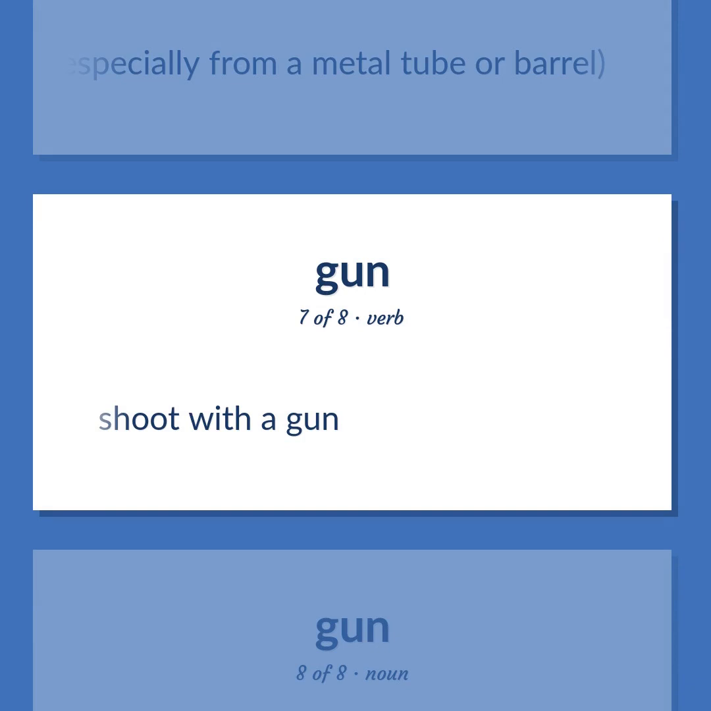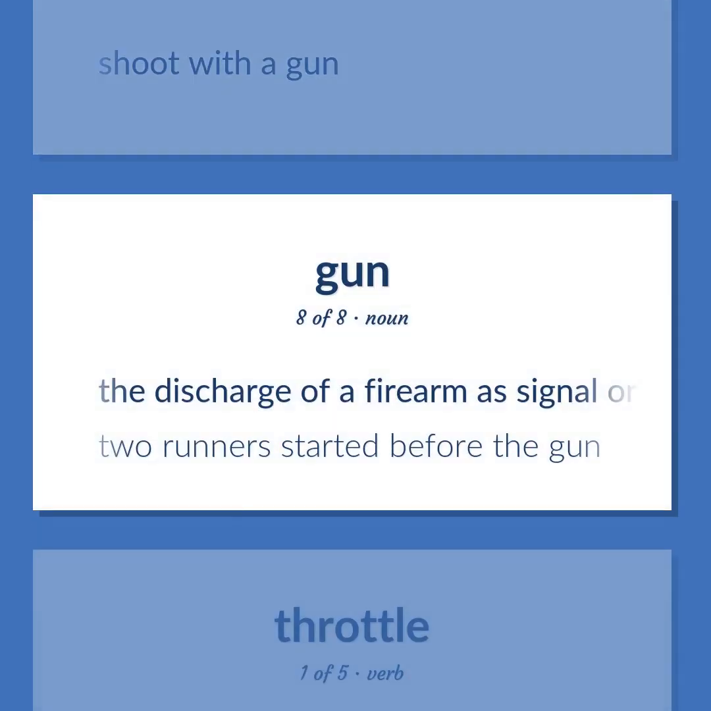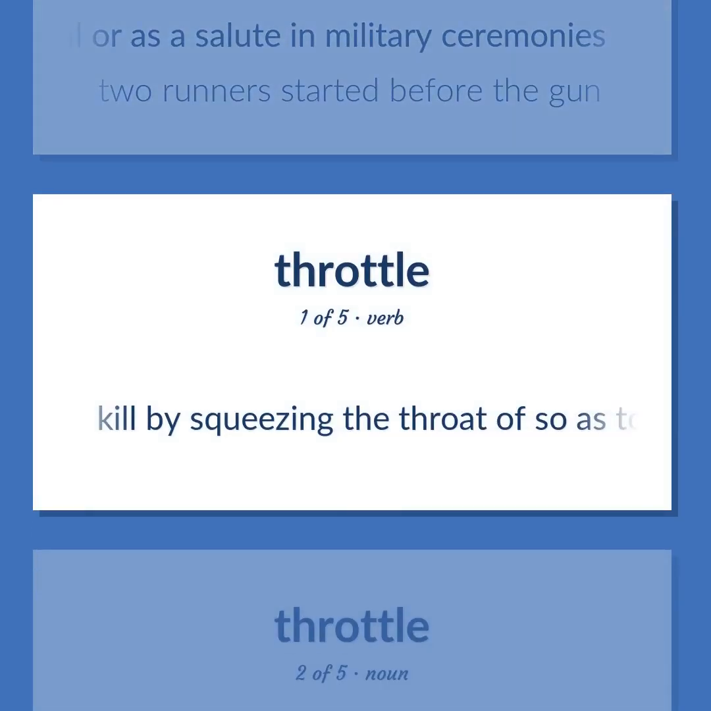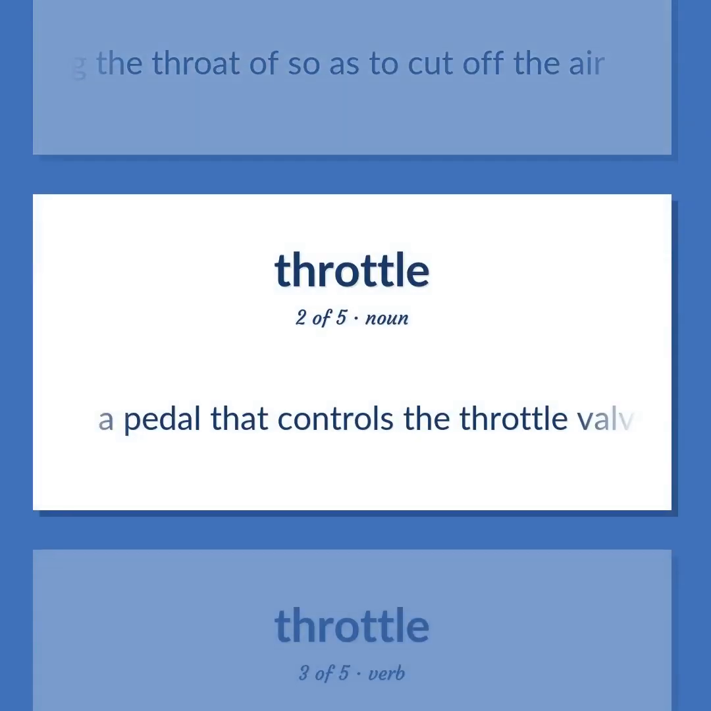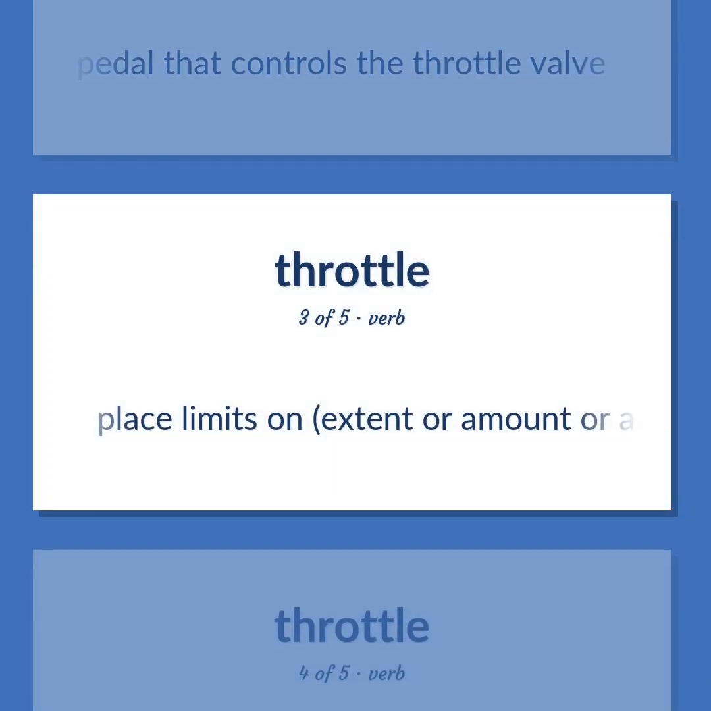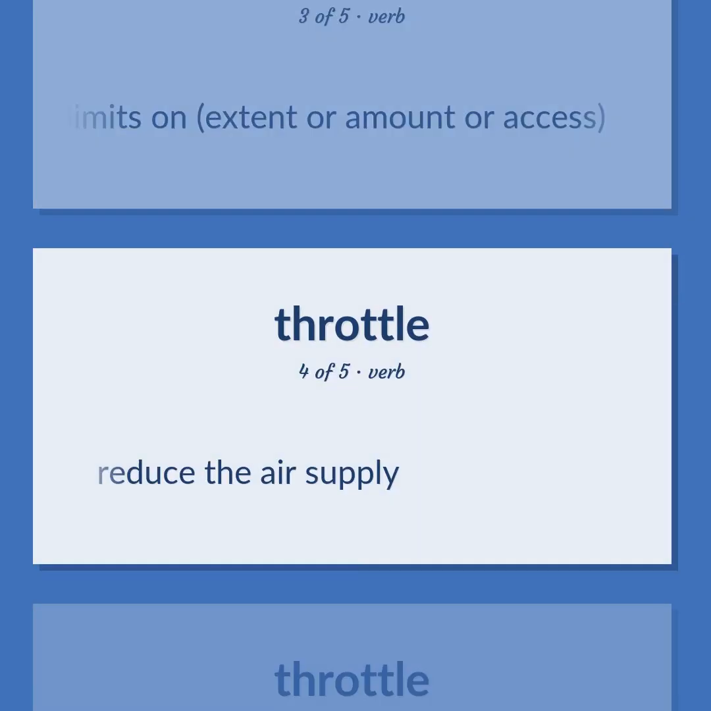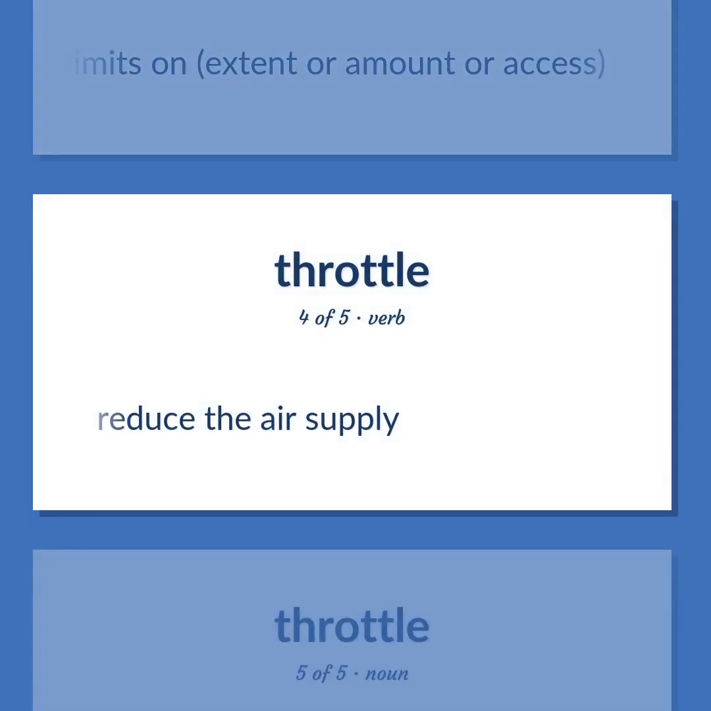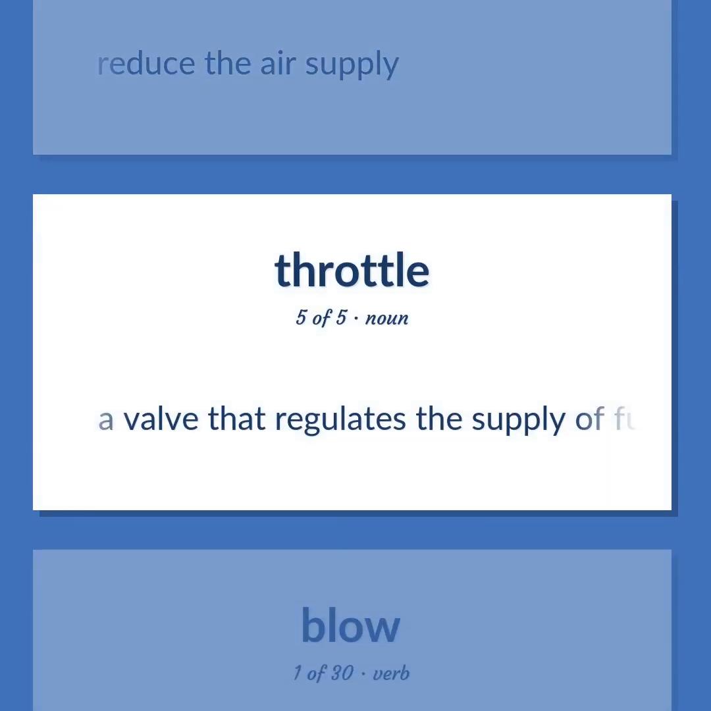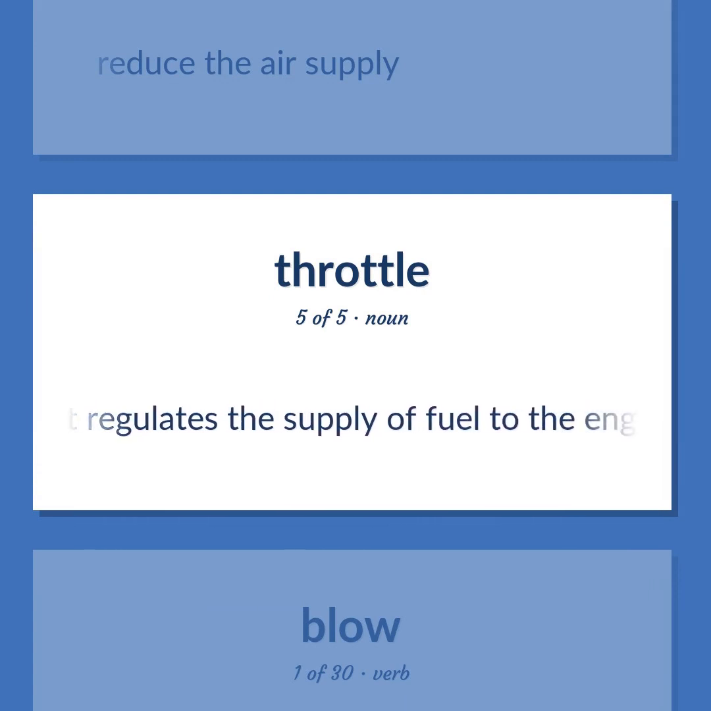Shoot with a gun. The discharge of a firearm as signal or as a salute in military ceremonies. Two runners started before the gun. Kill by squeezing the throat of so as to cut off the air. A pedal that controls the throttle valve. Place limits on, extent or amount or access. Reduce the air supply. A valve that regulates the supply of fuel to the engine.